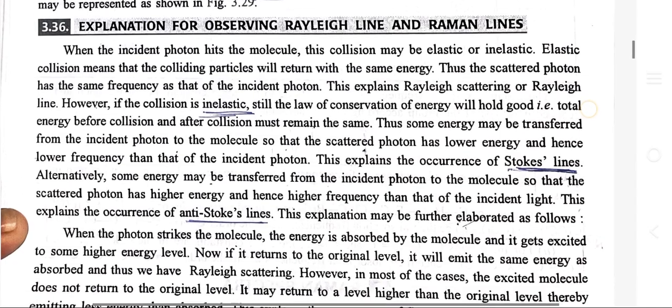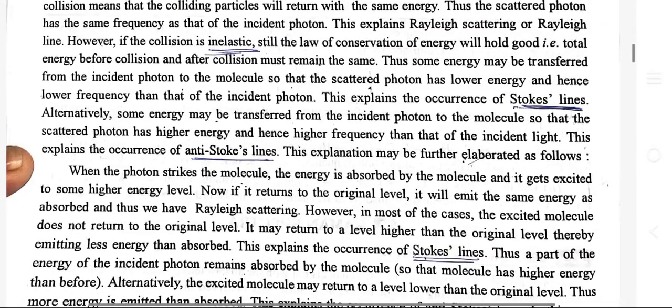Alternatively, some energy may be transferred from the molecule to the incident photon so that the scattered photon has higher energy and hence higher frequency than that of the incident light. This explains the occurrence of anti-Stokes lines. This explanation may be further elaborated as follows.